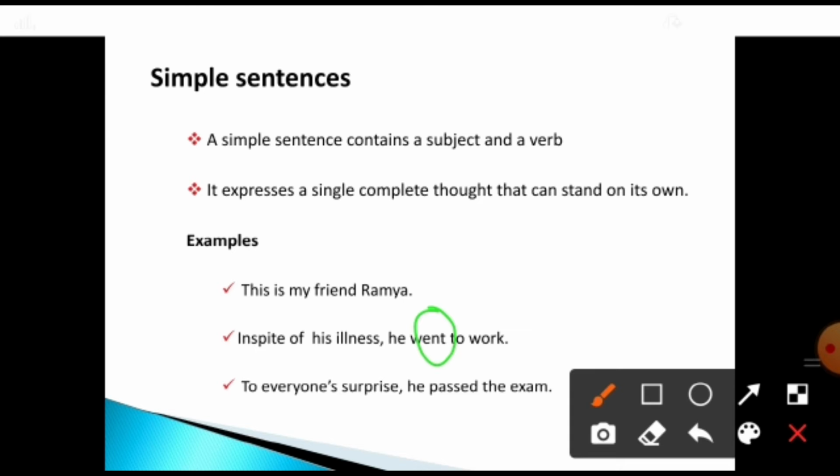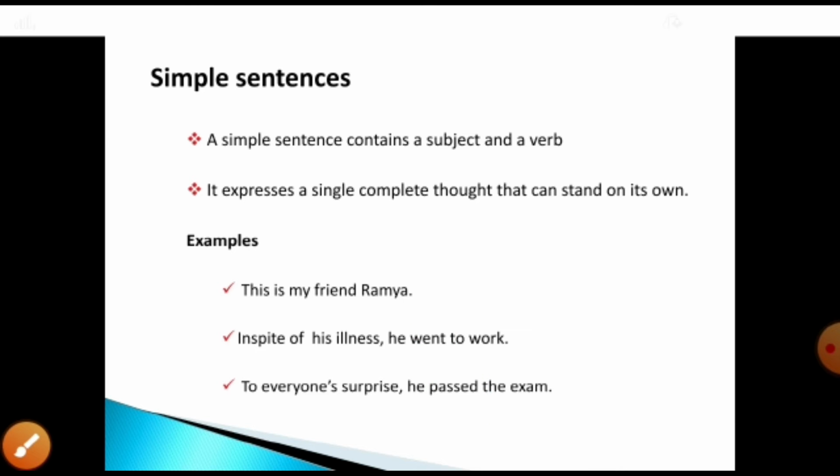Then coming to the next example, to everyone's surprise he passed the exam. எல்லாரும் ஆச்சரியப்படுற மாதிரி he has passed the exam அப்படின்னு சொல்லியிருக்காங்க. So in this sentence, what is the verb here? Passed is the verb in this sentence. So this has a single subject and single verb. அதுதான் that type of sentence we call it as simple sentence.